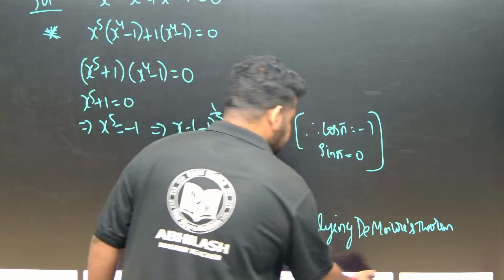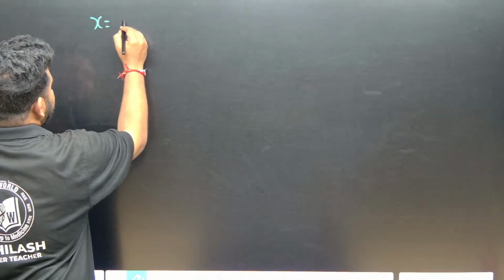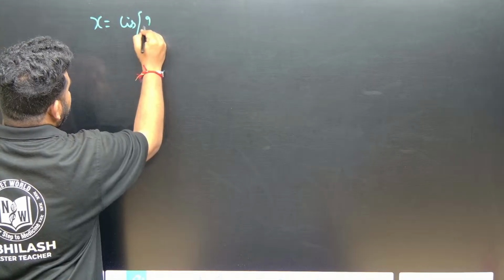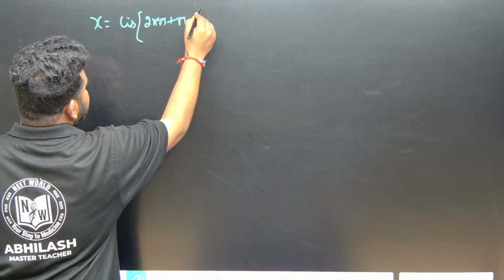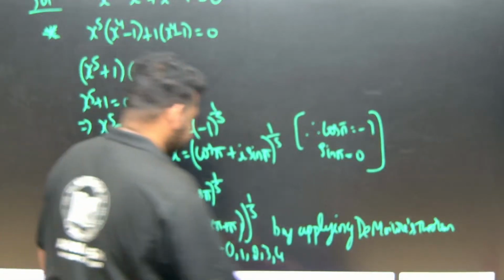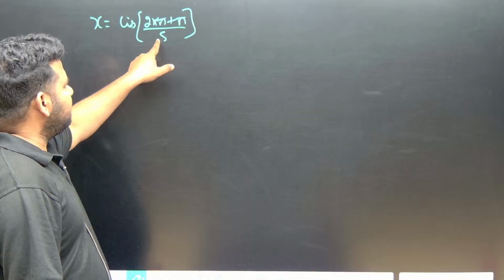Okay, now let us go to the next page. So we have x is equal to, by applying De Moivre's theorem, this will become cis of 2k pi plus pi, the whole to the power of 1 by 5. If it comes inside, this will become 1 by 5, and the 5 will come to the denominator. So it becomes (2k pi plus pi) by 5.